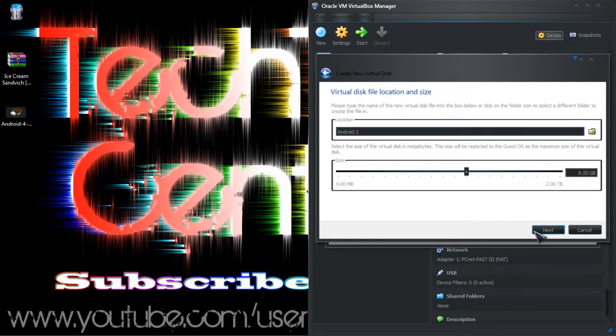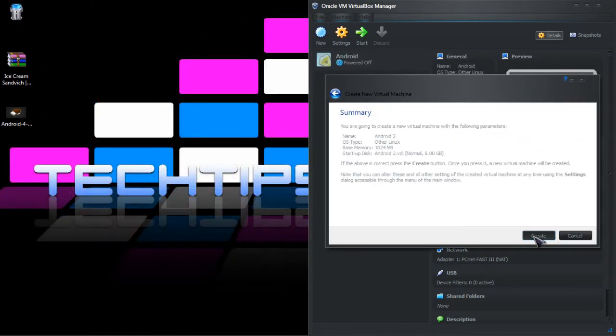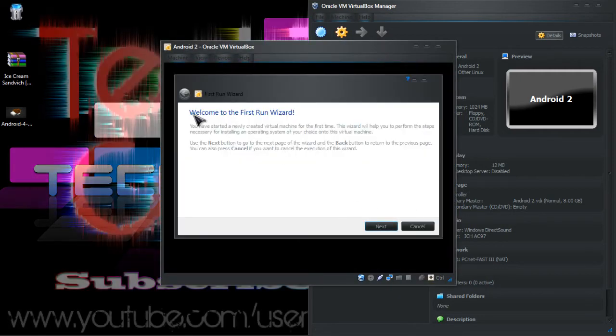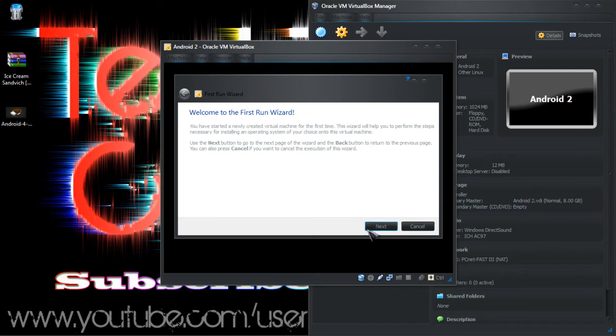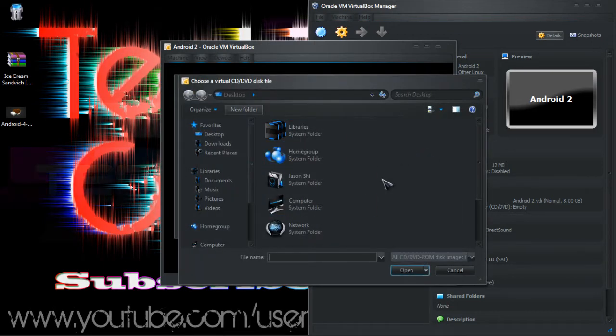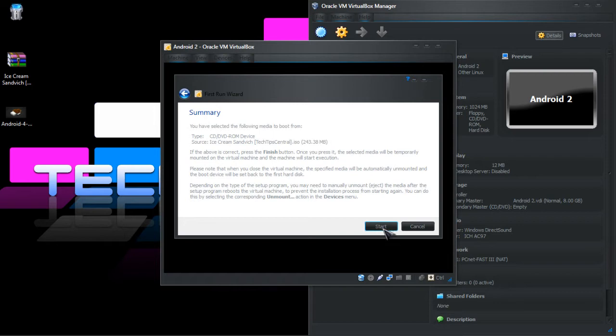Next, and 8 gig is more than enough for this install. Press next, create, and press create again. Now select Android 2 and press start. This window will pop up, so press next and press this little folder arrow thing, and navigate to your desktop and find the Ice Cream Sandwich ISO file. Press open, press next, press start.